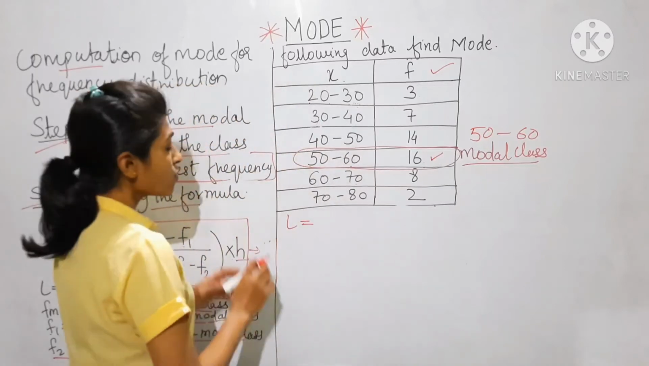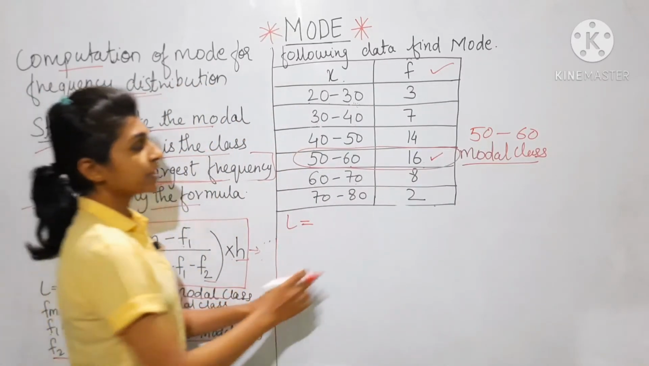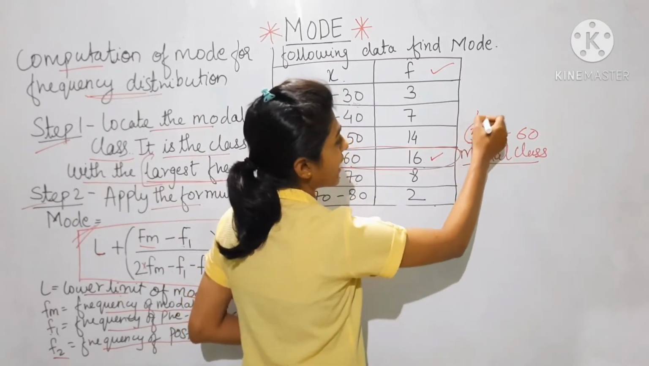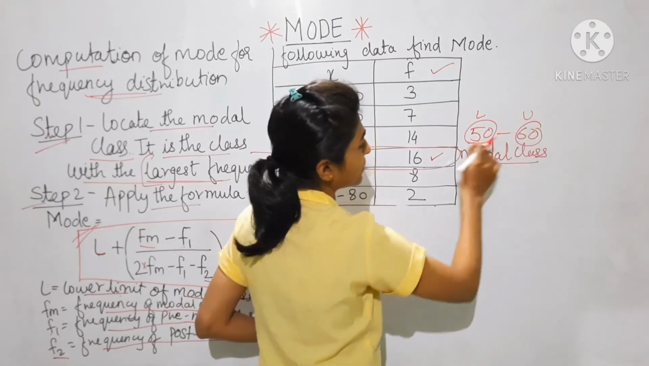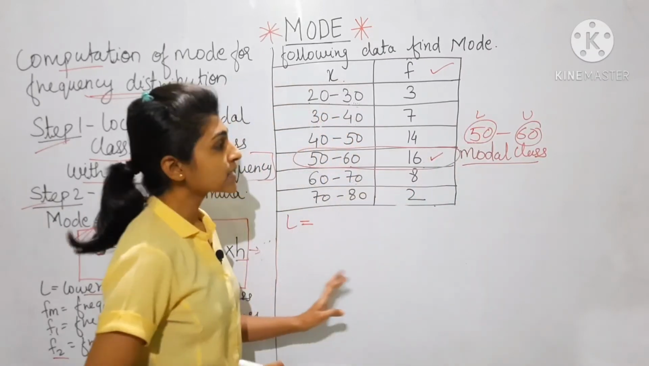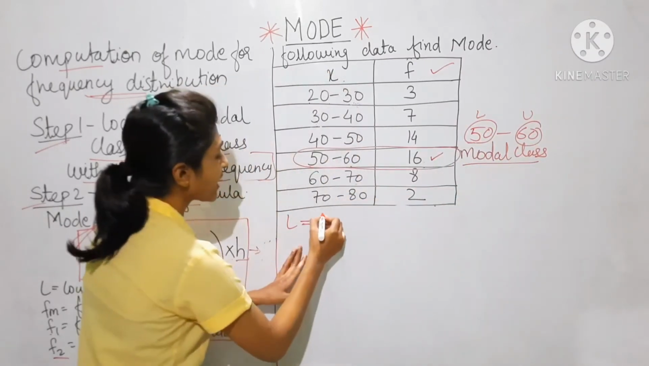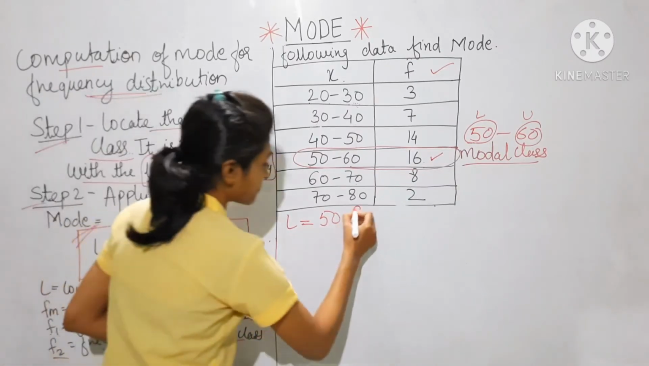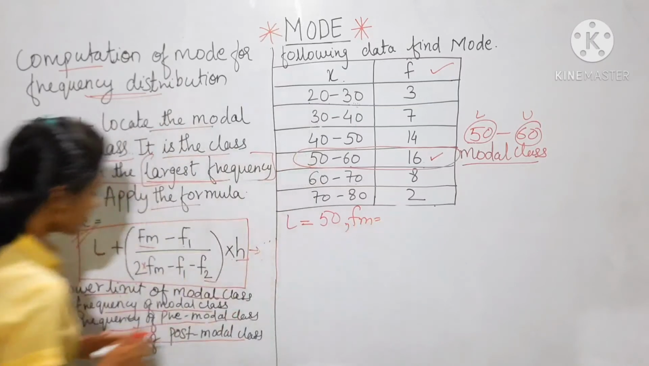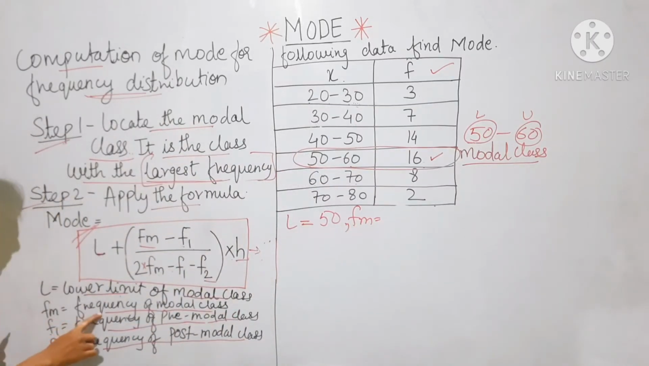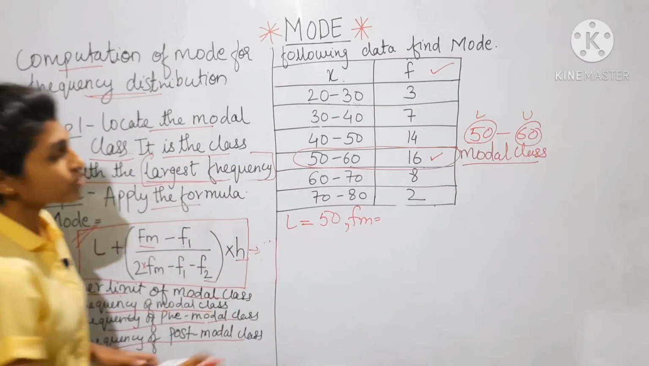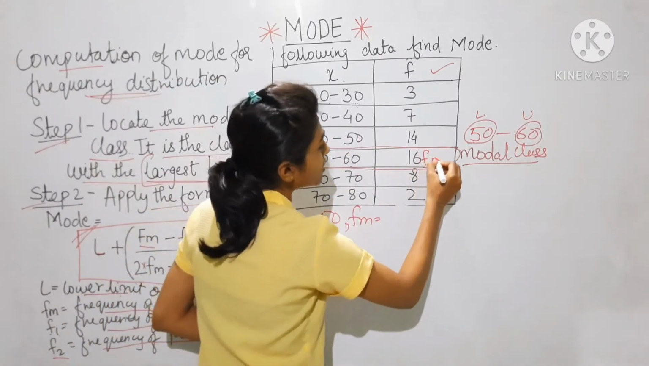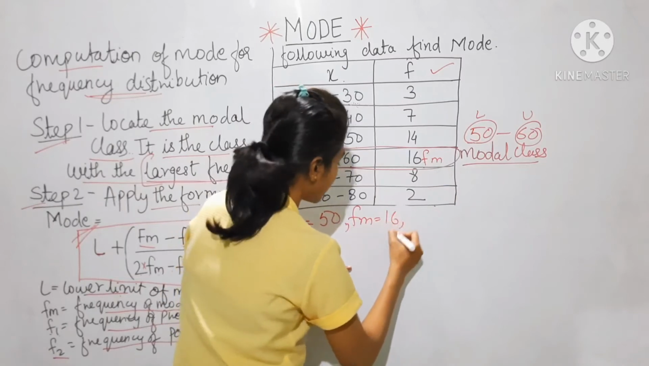So L is the lower limit of the model class. Which is the lower limit here? 50 is the lower limit and 60 is the upper limit. So L we have got is 50. Next we have to find Fm. The explanation of Fm is the frequency of the model class. This is the model class, so the frequency is 16. So Fm will be 16.